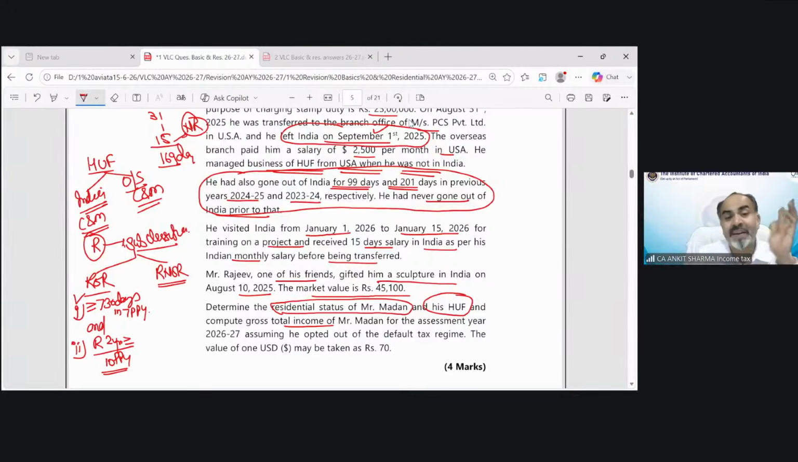He is resident in India. So he's resident in India for almost 9 years. So technically, any of both conditions is fulfilled. So the HUF would become resident and ordinary resident in this situation. So that would be the answer of this question.